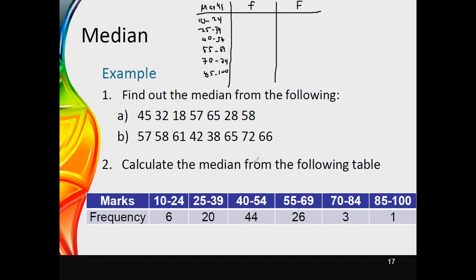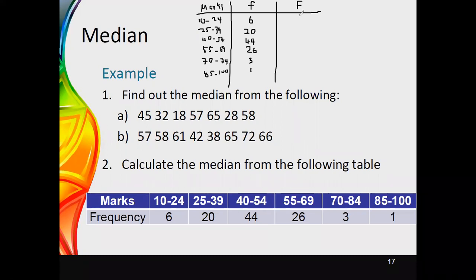Now what we need to do first is identify these frequencies. The frequencies are given as 6, then 20, then the next value is 44, then 26, then 3, and 1. Now, prior to identification of the median class, it is needed to identify the cumulative frequency. It will help for identification of the median class easily.